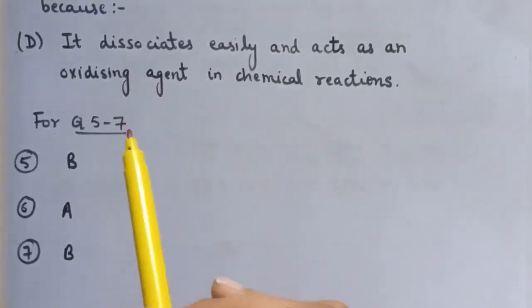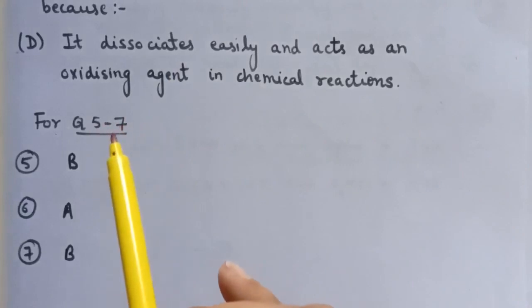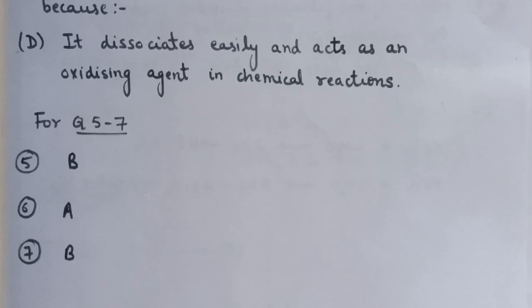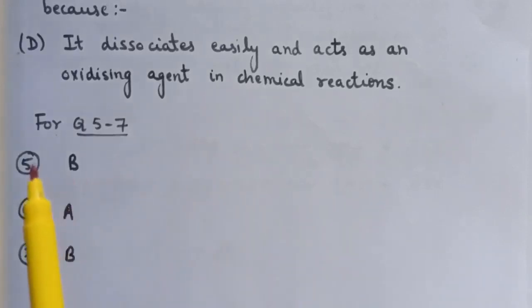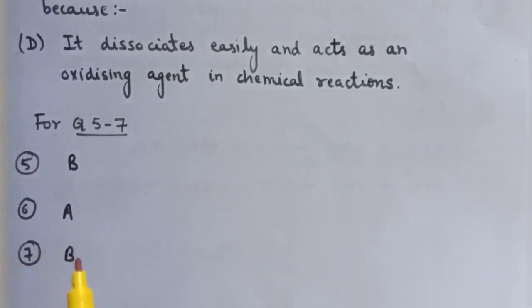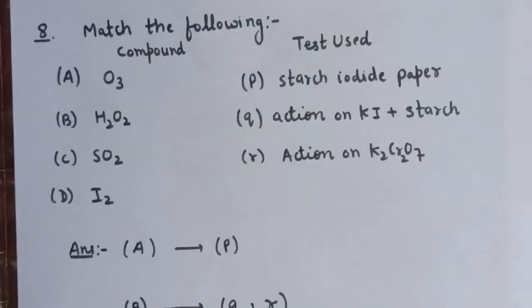From question number 5 to 7, two statements are given and you have to answer according to the instructions given below. So for question number 5, the answer is B. For question number 6, the answer is A. And for question number 7, the answer is B. So these are the answers for question number 5 to 7.